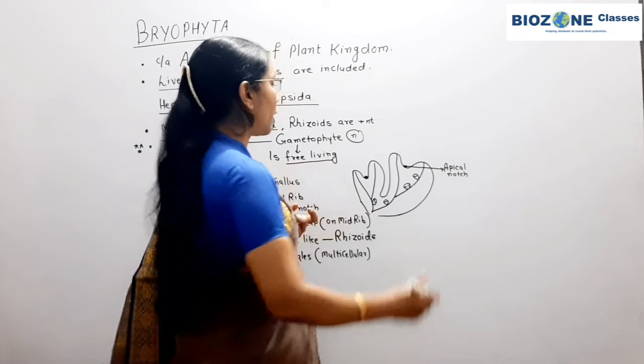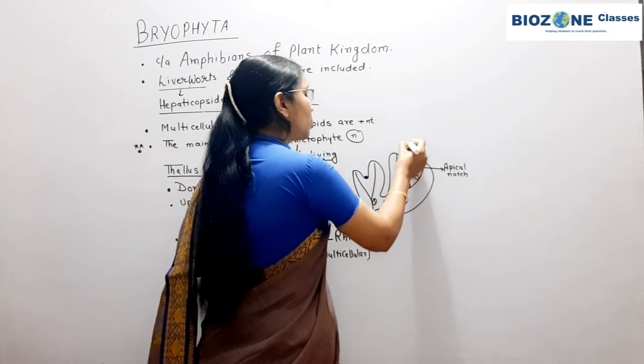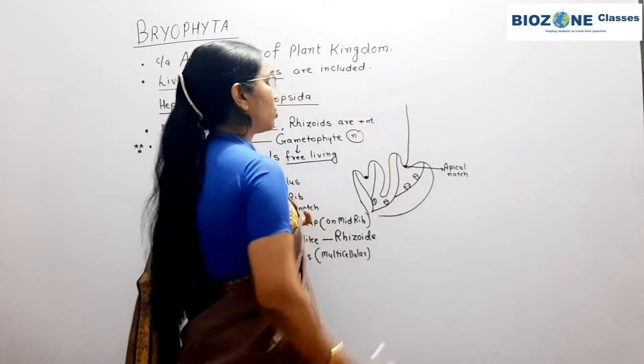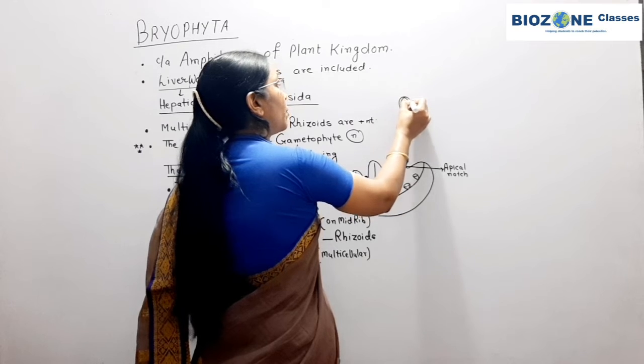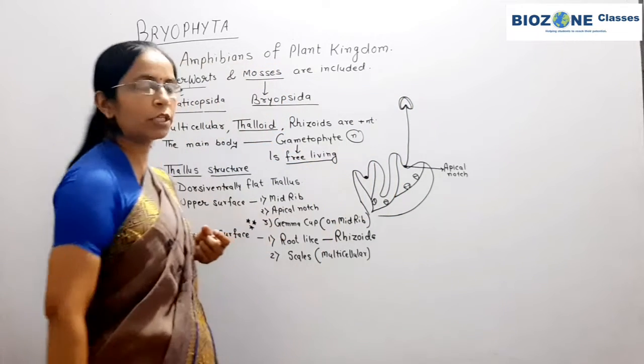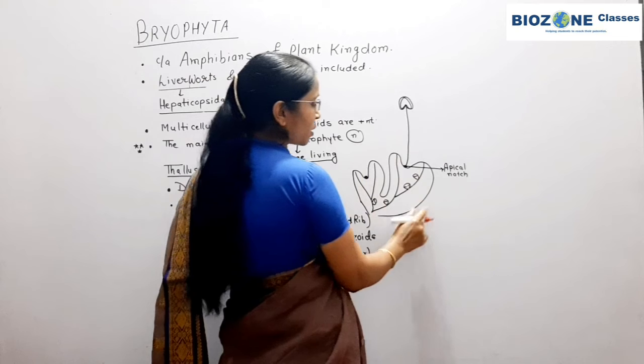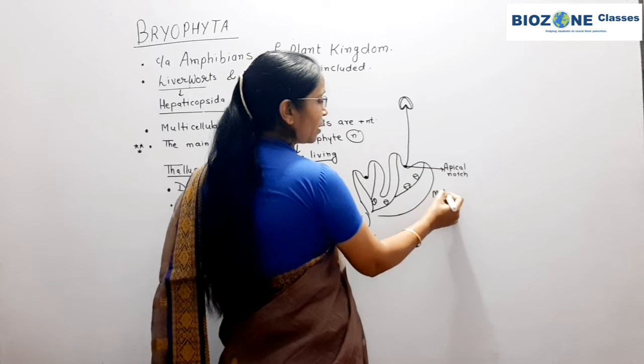If you go through the diagrams of your NCERT book, you observe this kind of structure, and two different diagrams are provided. So suppose this is a male thallus.